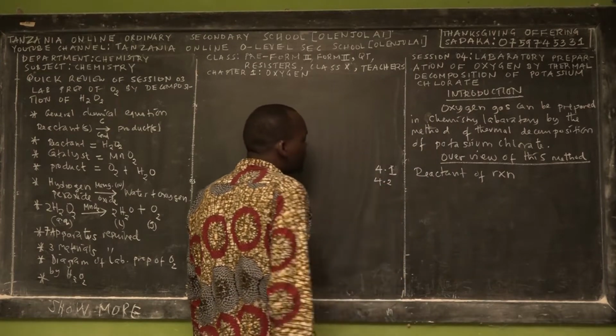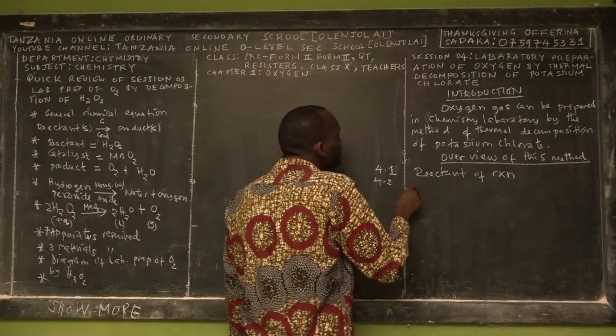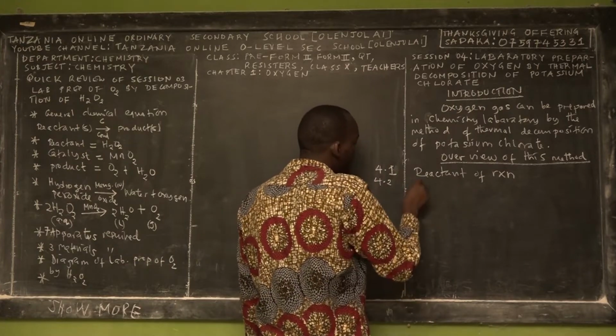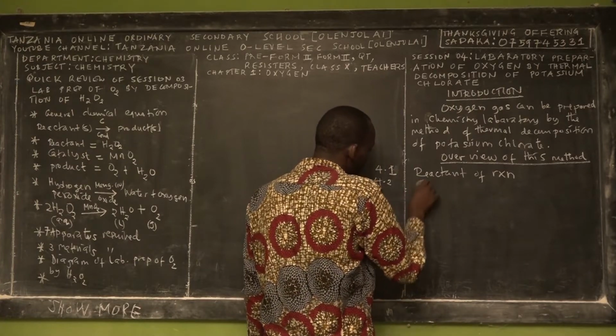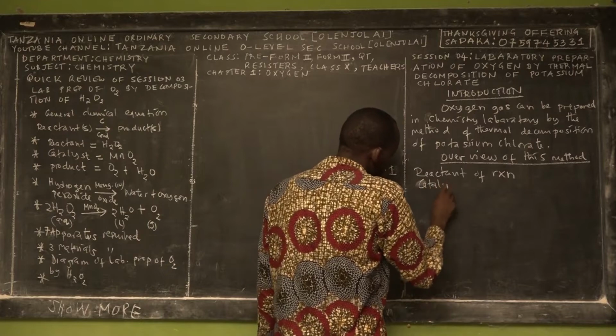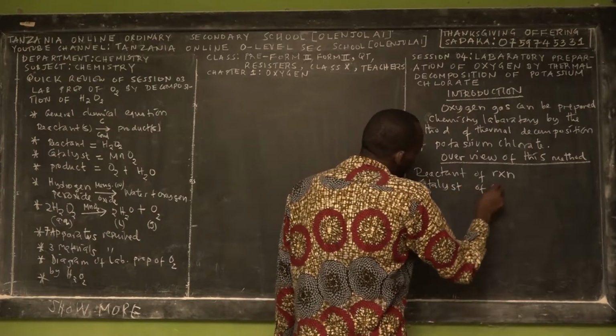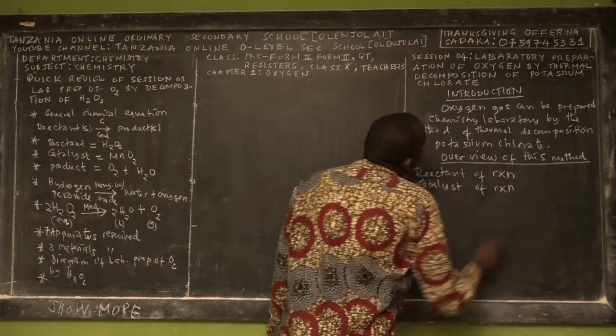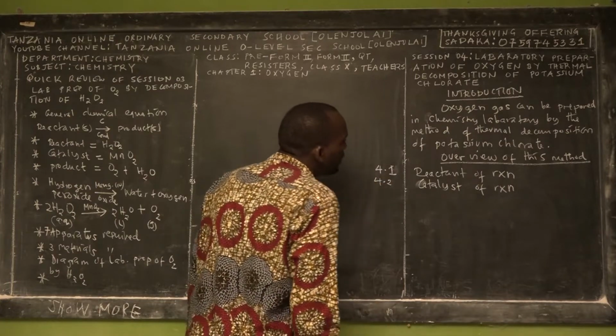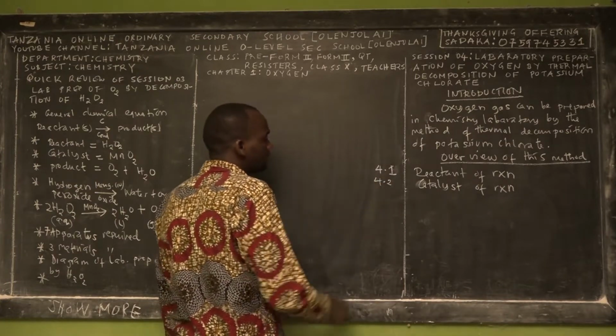The second concept that I'm going to teach you is the catalyst of the chemical reaction called the decomposition of potassium chlorate.